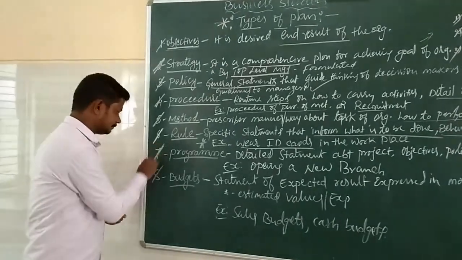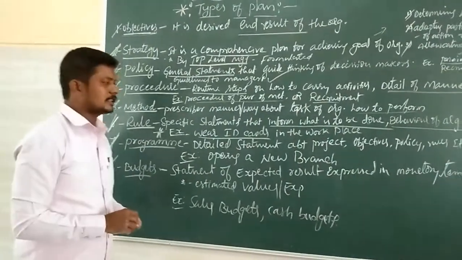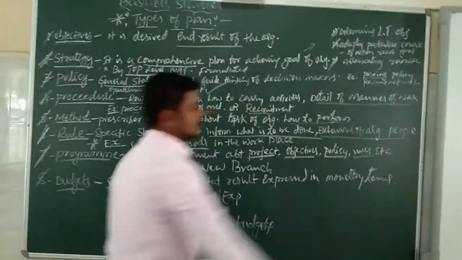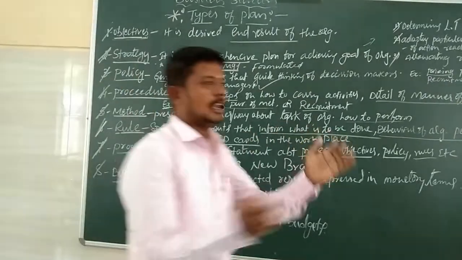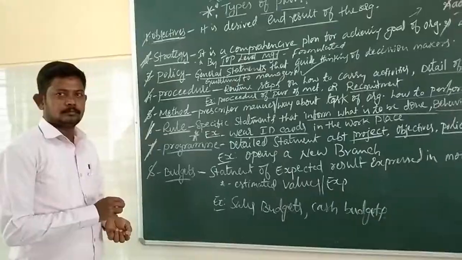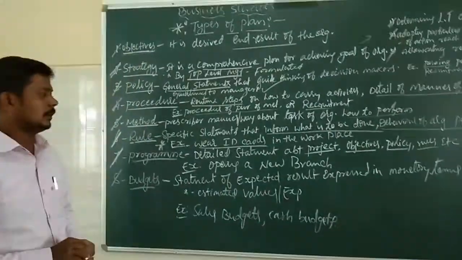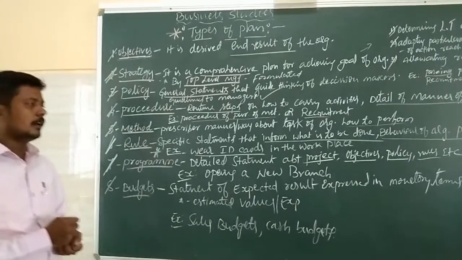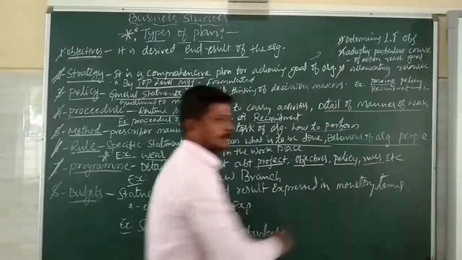The next one is program. It is a detailed statement about the project, objectives, policy, and rules of the organization. Here, what is a program? The program is the detailed information regarding that project. It is the detailed statement about the project of the organization, and not only for the project, but also objectives, policy, rules of the organization.